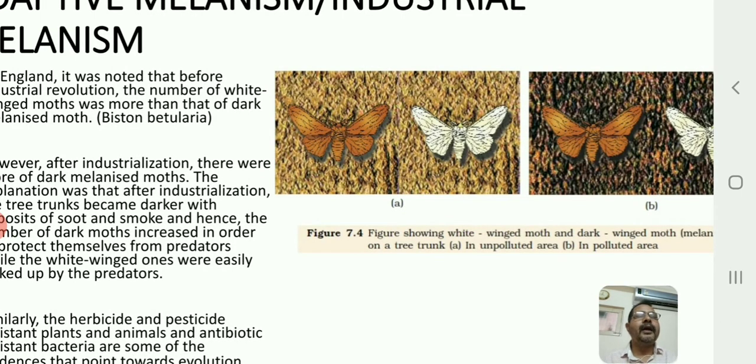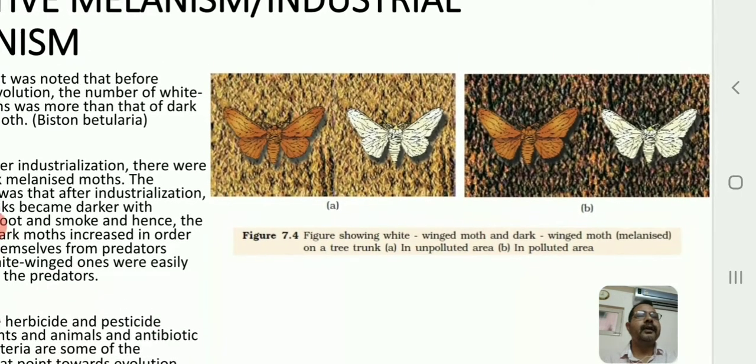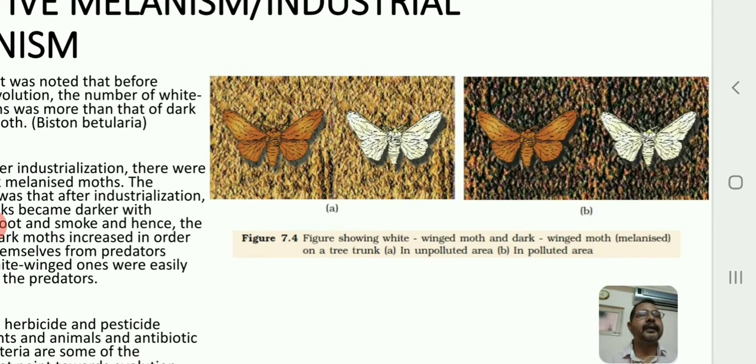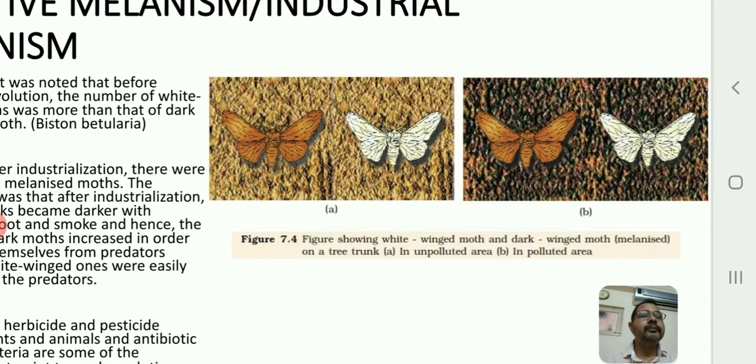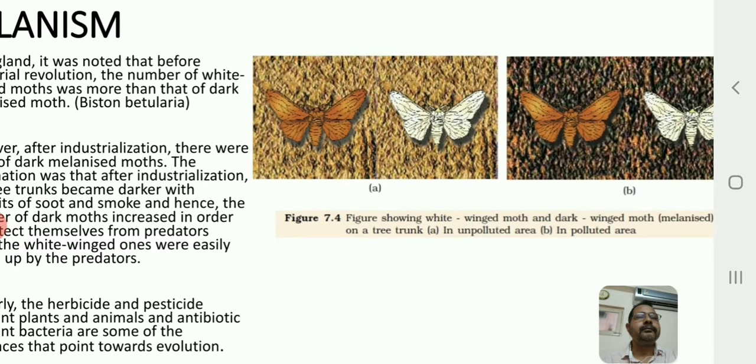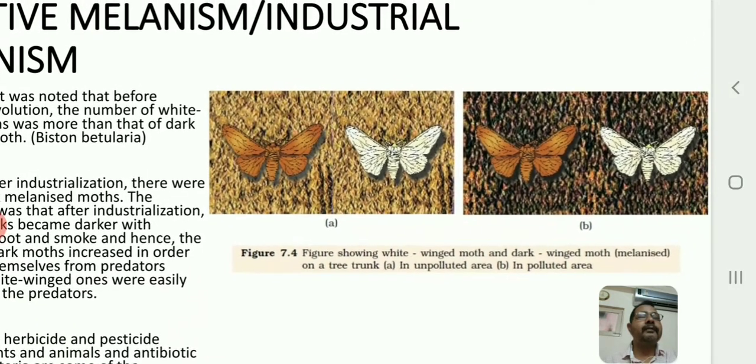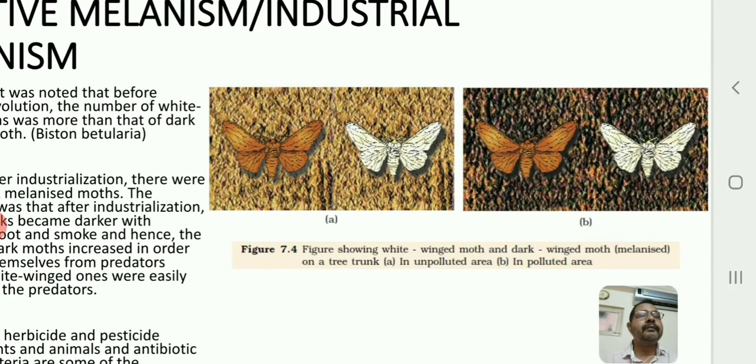Okay, now after industrialization, what happened? A lot of changes have occurred. Just opposite of the first instance, the population of white winged moths gradually decreased, and the population of dark winged moths gradually increased. So what could have happened here?